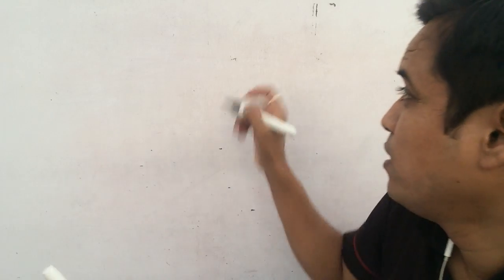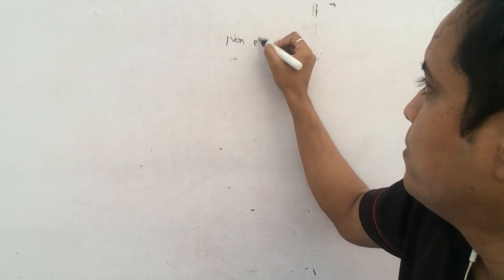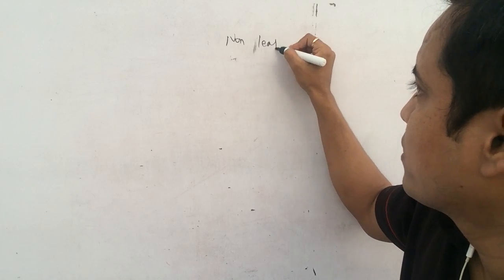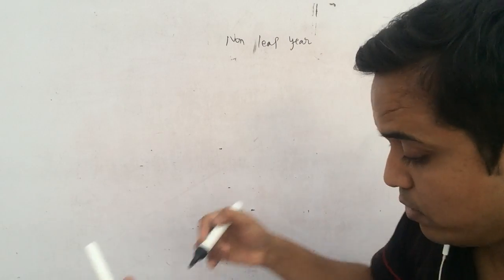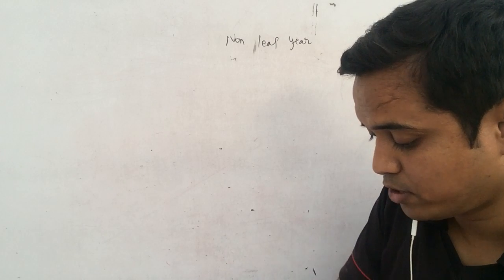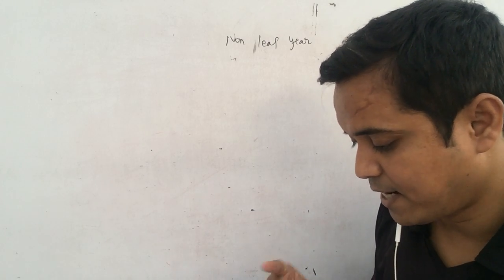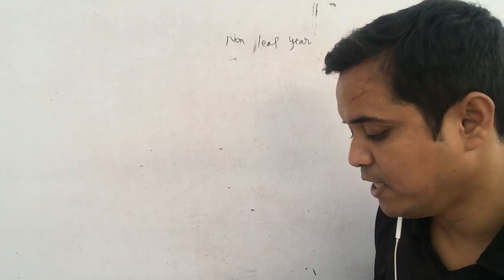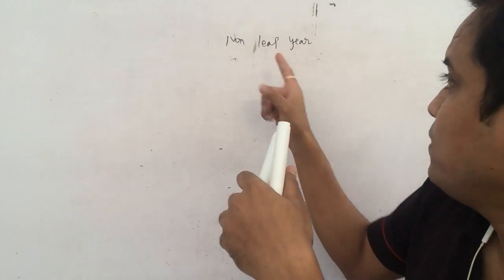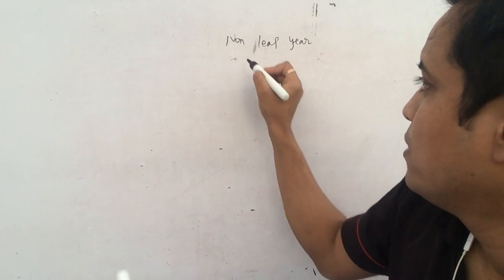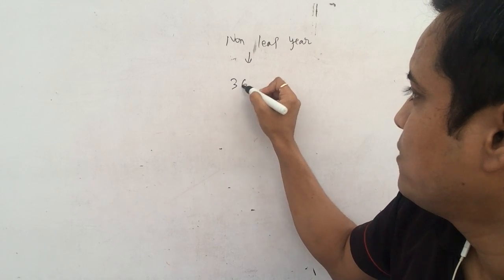Now, the probability that a non-leap year selected at random will have 53 Tuesdays. Let me read this question again. When we talk about a non-leap year, you have 365 days.